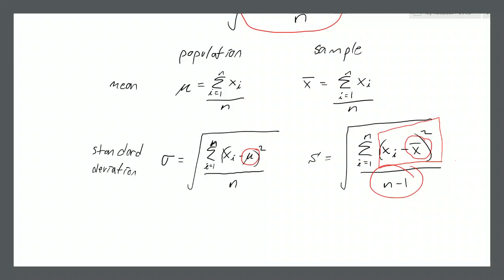You're looking at the differences between the data points and the sample mean that comes from those very same data points. Well, of course, the data points will be closer to their own average than to the actual real average, whatever that is. That's where that bias comes from. And dividing by n minus 1, that's how you would correct for that bias.